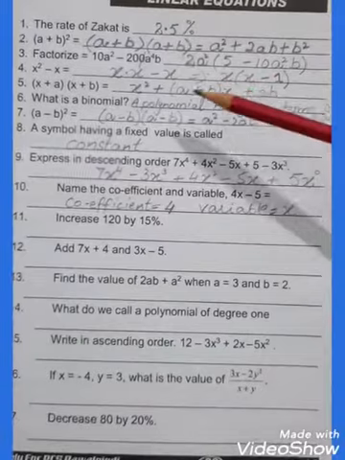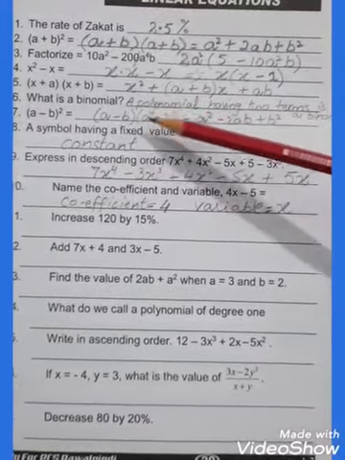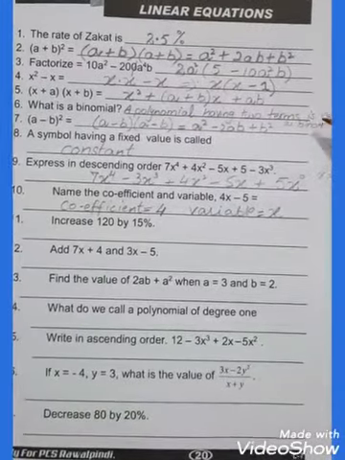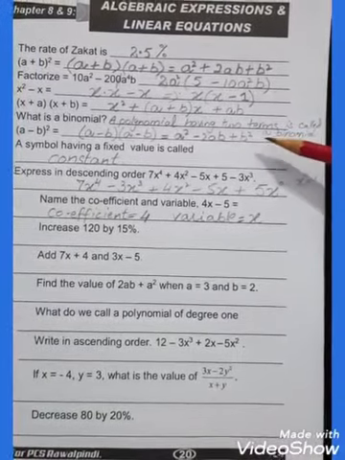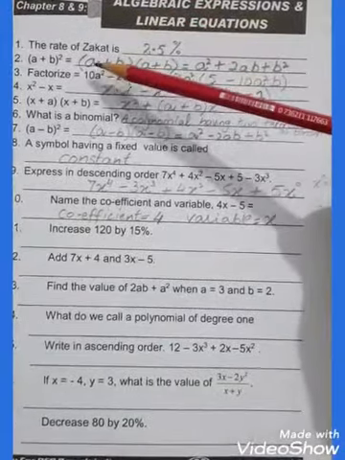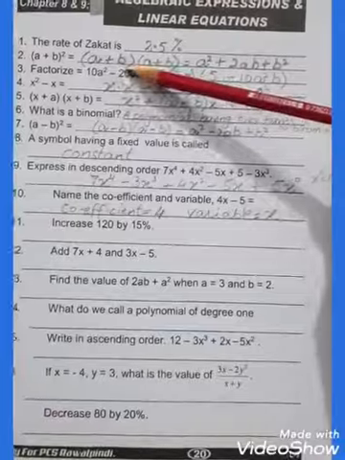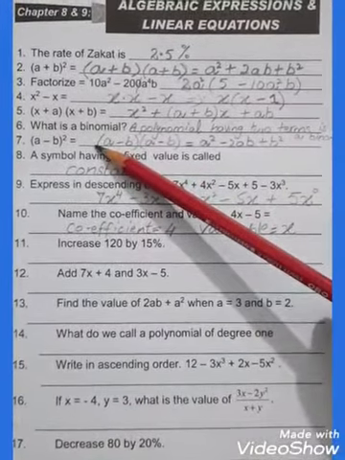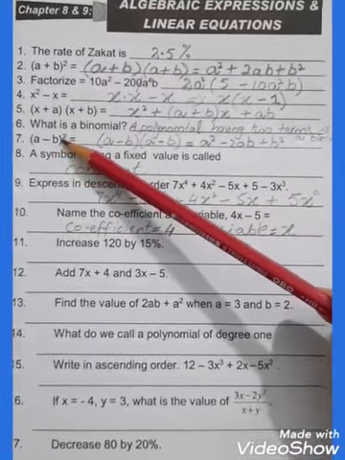Now come to question number 6. What is a binomial? A polynomial having two terms is called a binomial. A polynomial having two terms like this. In this you can see two terms a and b. Now see question number 7. A minus b whole square.